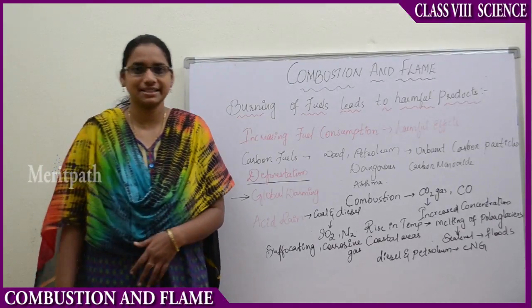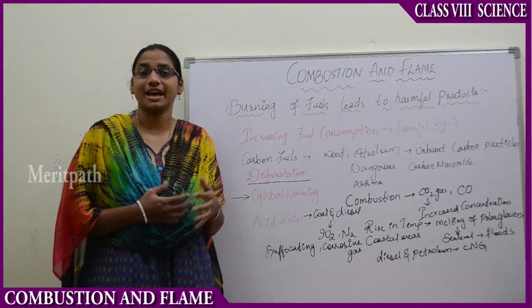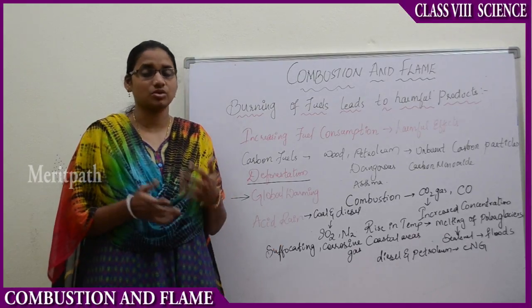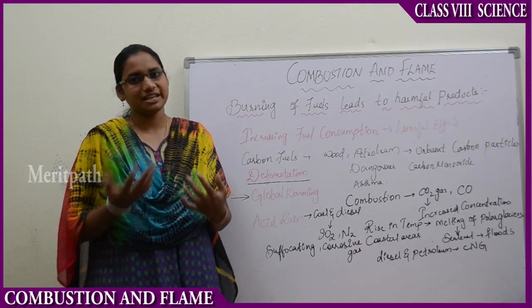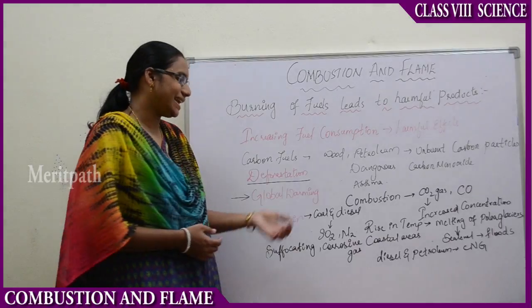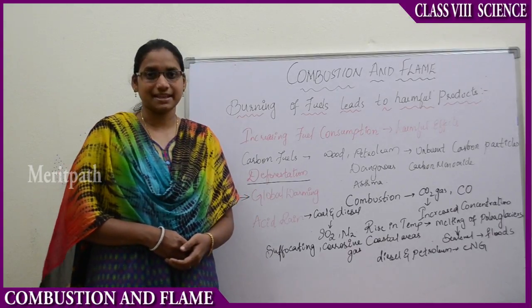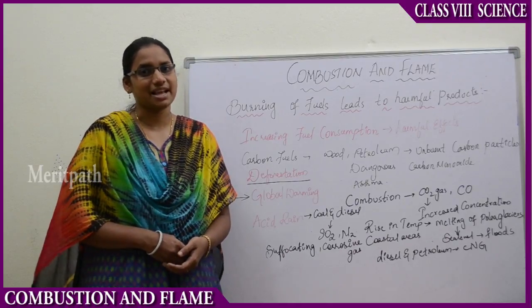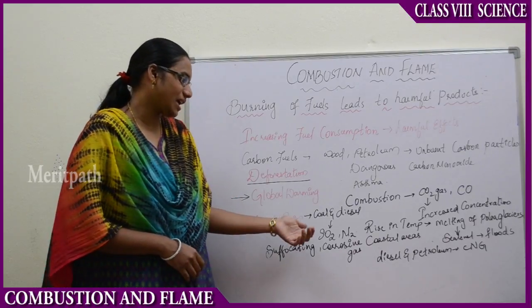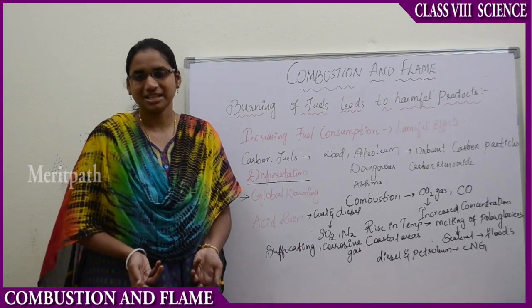What do you mean by acid rain? Acid rain is nothing but rain mixed with chemicals, that is poisonous or harmful gases, which leads to the formation of acid rain. Now let us see, when coal and diesel are combusted, they result in two gases, nitrogen gas and sulfur dioxide gas. When these two gases mix with the rain, it becomes acid rain,